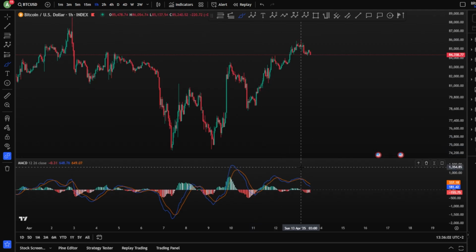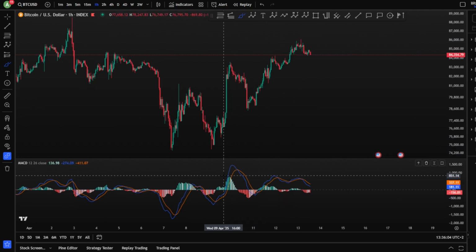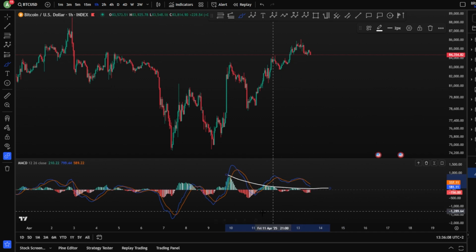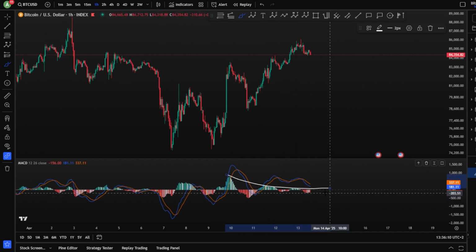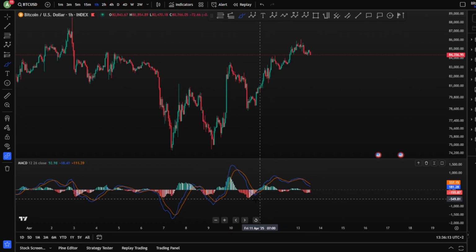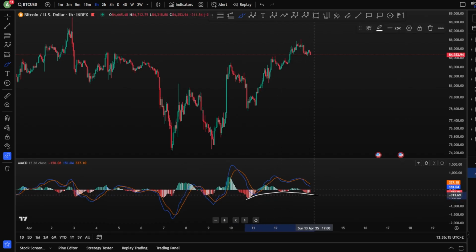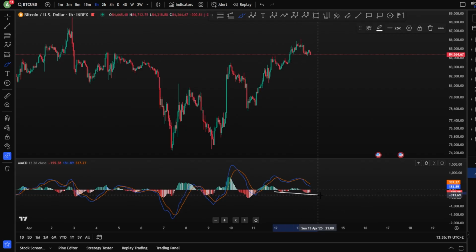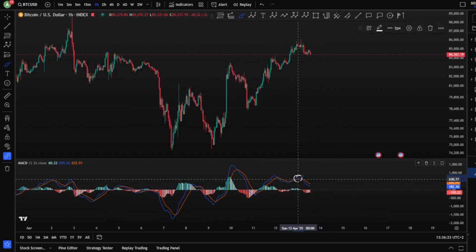Now, on the 1-hour chart for the MACD, as you can see, we start to see the buyers' volume shrinking and moving toward the downside, while the seller volume is moving higher, right? As you can see, we have higher volume of sellers, and of course we already got our bearish cross on